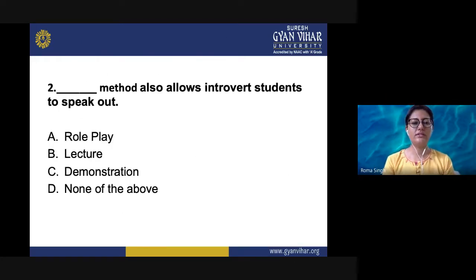Question number 2 is: dash method also allows introvert students to speak out. The options are role play, lecture, demonstration, or none of the above. So in this, lecture is a teacher-centered method, demonstration is a teacher-centered method, and none of the above is not a correct option. So the correct one is the role play method. It gives opportunity to the students to express themselves. Even the introvert students, they would like to speak out in front of others.